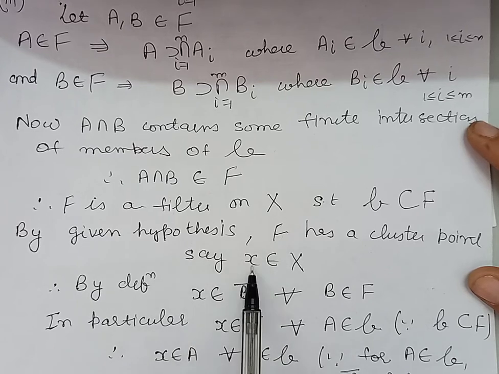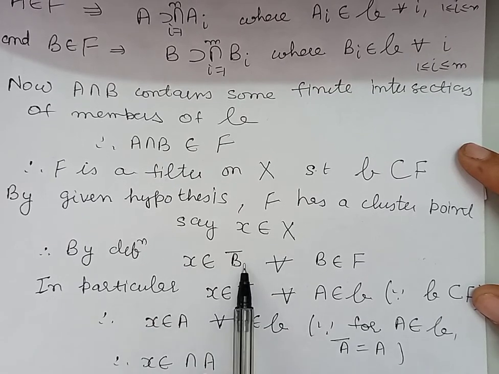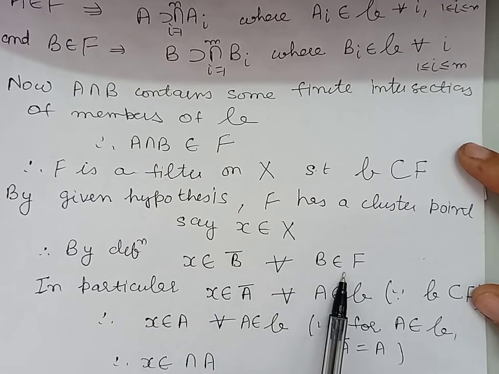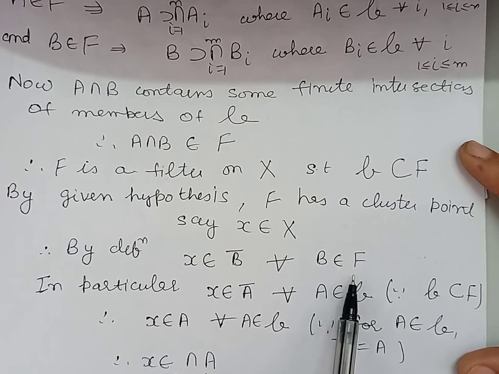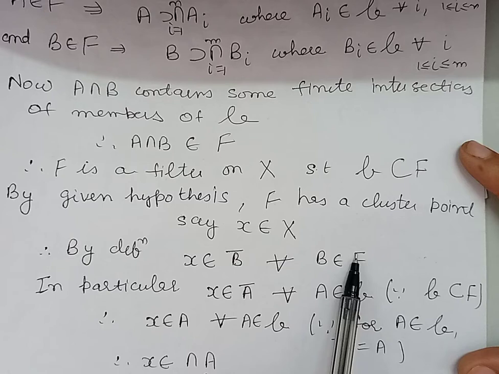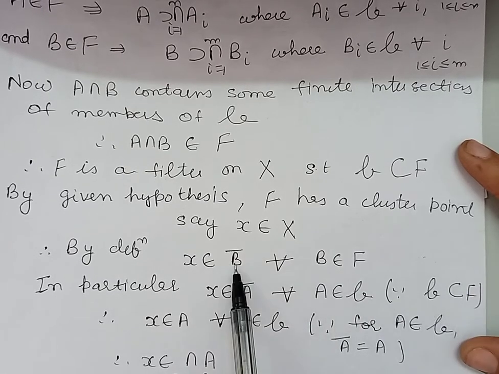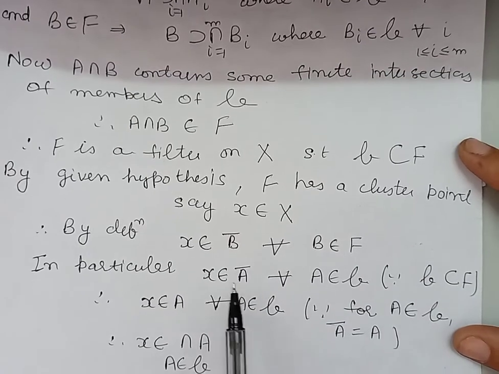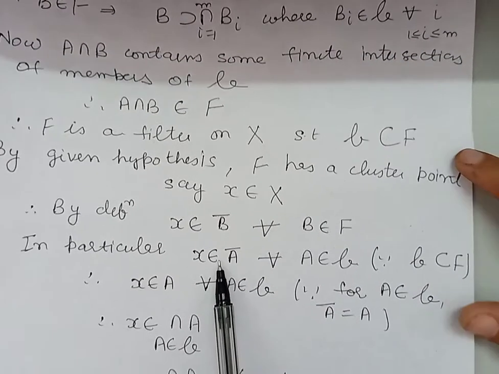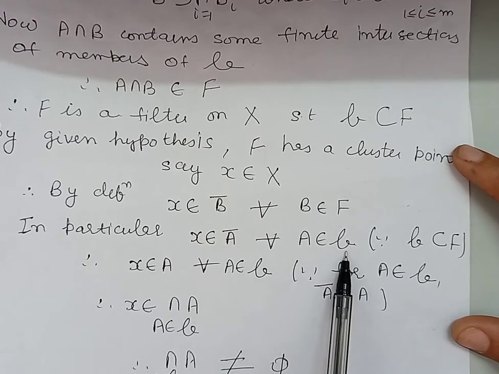Let us take x as a cluster point of this filter. So by definition of cluster point, it means x belongs to B closure for every B belonging to the filter F. Now because this condition is true for every member B of the filter F, and this family is contained in F, in particular this condition is also satisfied for every member of this family. Therefore we can say that x belongs to A closure for every A belonging to the family B.